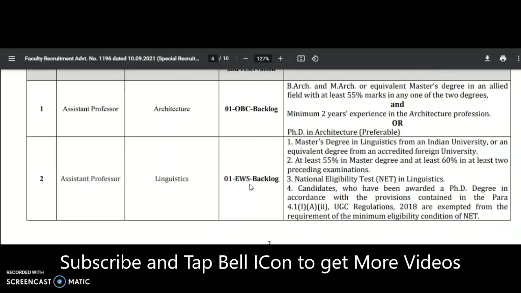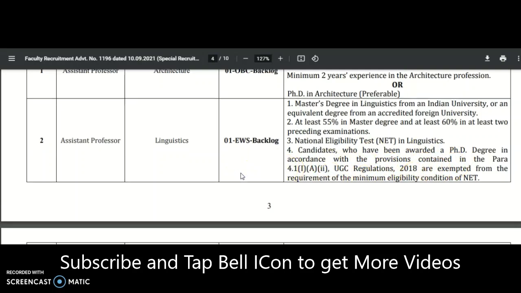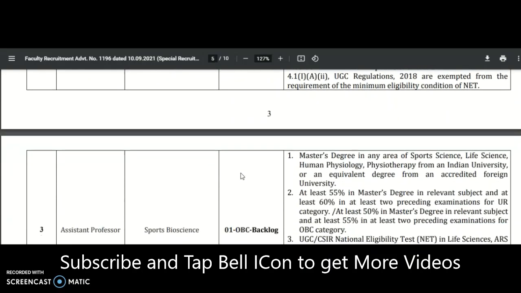If a PhD is there, then it will be preferable. Coming to linguistics: a Master's degree in linguistics from an Indian university or an equivalent degree from an accredited foreign university, with at least 55% in the Master's degree and at least 60% in at least two preceding examinations. The National Eligibility Test in linguistics is required, and candidates who have been awarded a PhD degree in accordance with the provisions contained in the regulations are exempted from the NET qualification. Okay, so if you have PG plus NET in linguistics, you can apply for this.